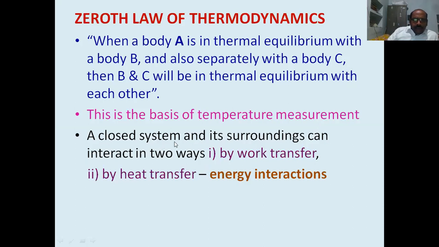A closed system and its surroundings can interact in two ways. The two ways are, one, by work transfer, and the second, by heat transfer. These two processes, work transfer and heat transfer, are called energy interactions.